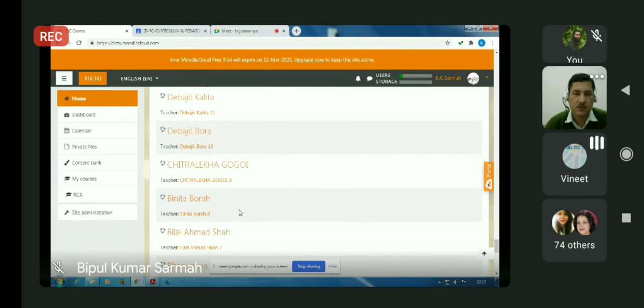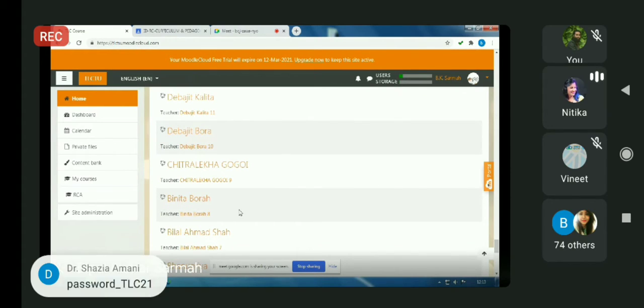Sir, can you please tell us the password of this login? The password is PASSWORD in small caps, underscore, TLC capital 21. Right, sir. Thank you. It's not letting me log in. It says invalid username and password.